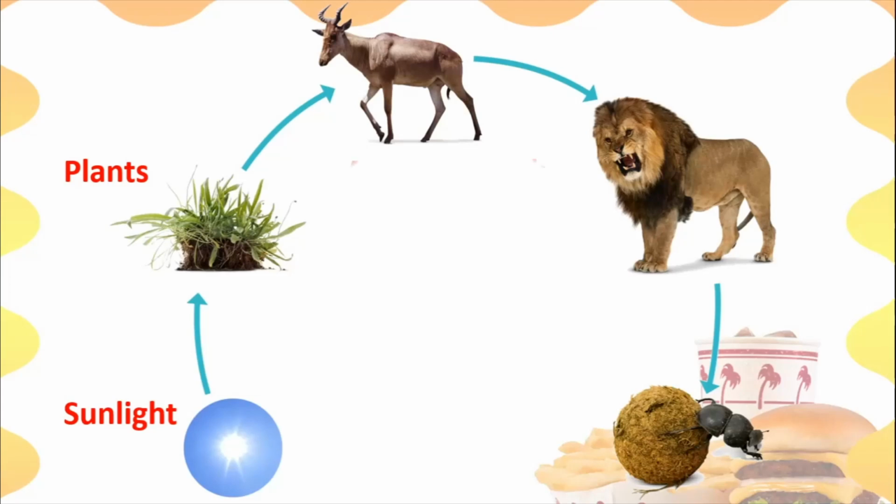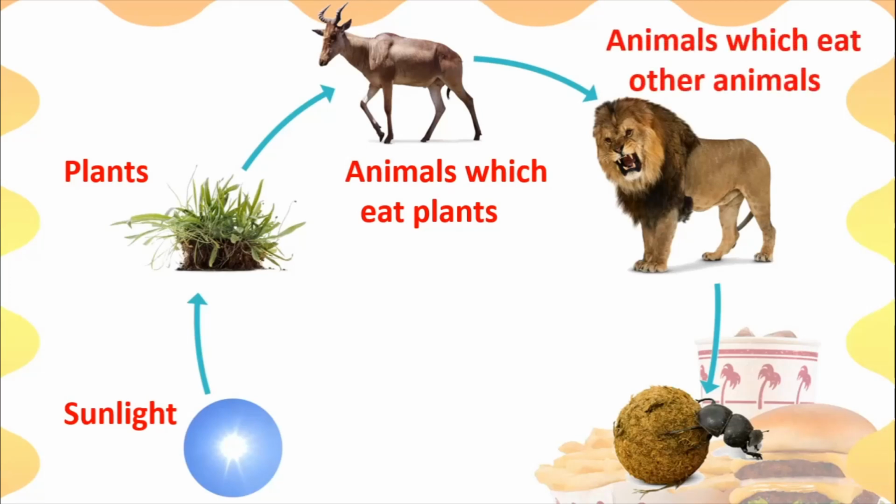And there are certain animals then which eat these plants. Okay, like for example the deer. The deer will go and eat the grass or the plant which you can see here. There are certain other animals which eat the deer. For example, the lion. If he is hungry and if he sees a deer in front of him, he will definitely kill the deer and he will eat its flesh. So there are animals which eat other animals. And then there are these really tiny animals or insects which will eat the waste of these other animals.